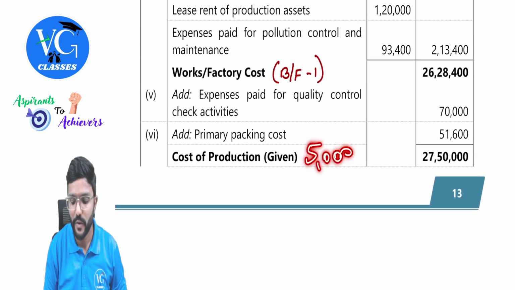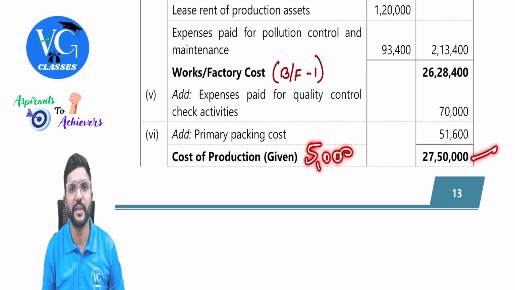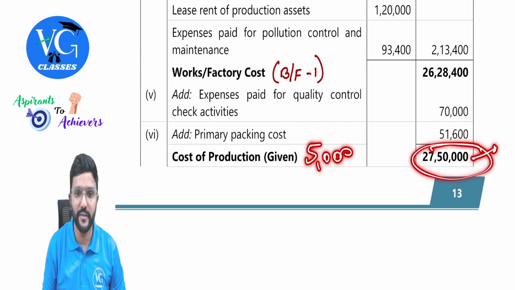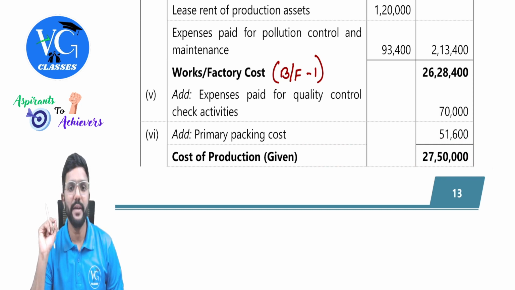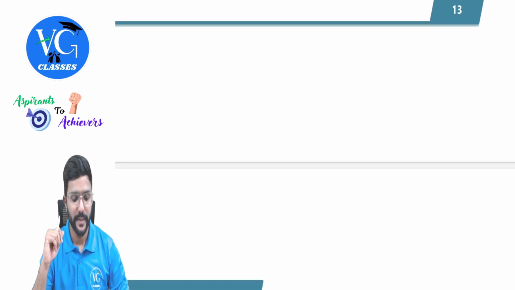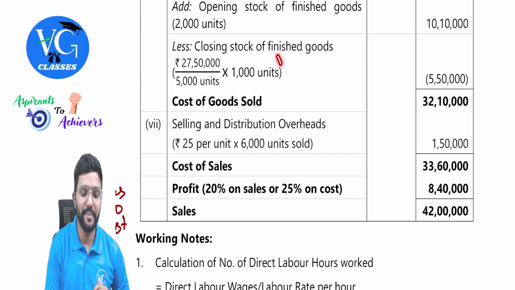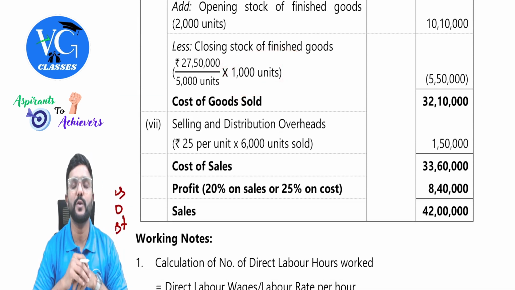How many units are produced, guys? 5,000 units are produced. What is the cost of it? 27 lakh 50,000. So can I calculate the cost per unit? Yes, 27 lakh 50,000 divided by 5,000. You will get the per unit cost. Multiply that with 1,000 units, and you will get closing stock.